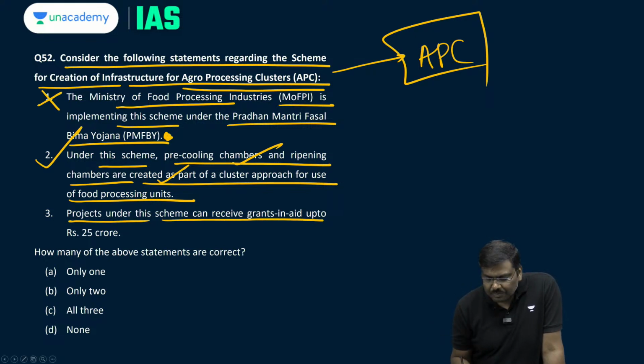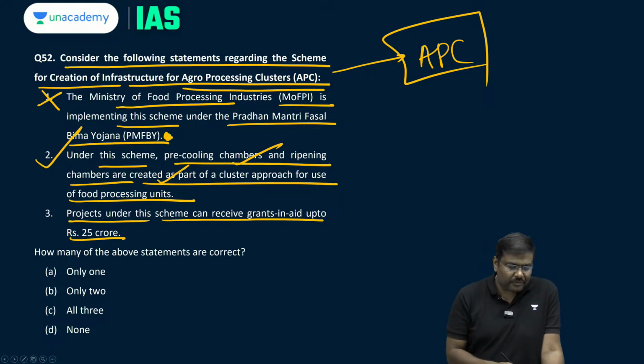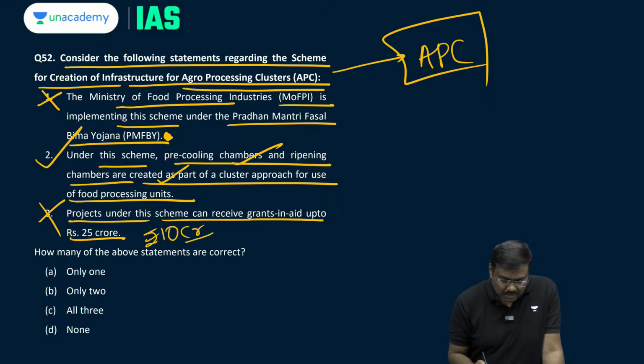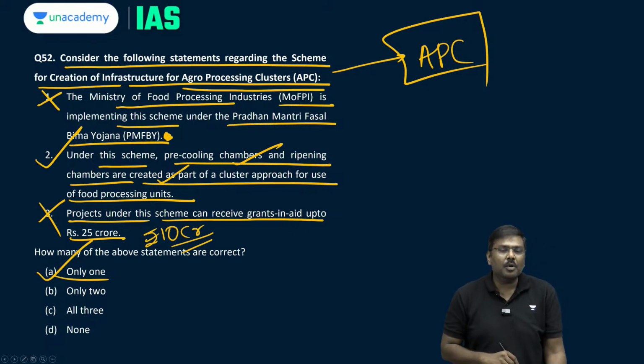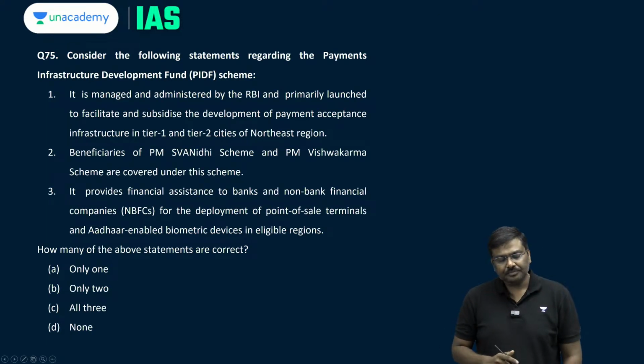Projects under this scheme can receive grants-in-aid up to 25 crore. Factually, the statement is wrong. It is up to 10 crore rupees. It is up to 10 crore. So for question number 52, the right option will be option A. Only one of them is correct.